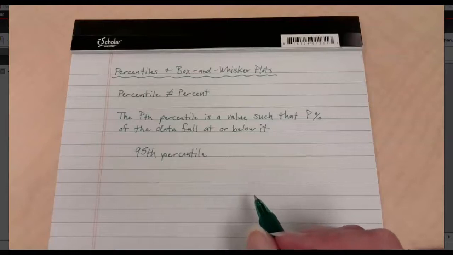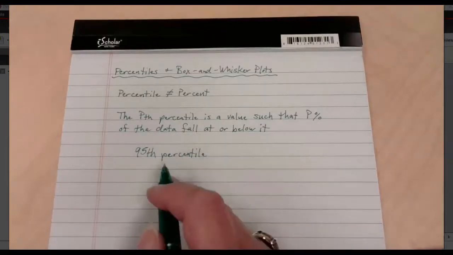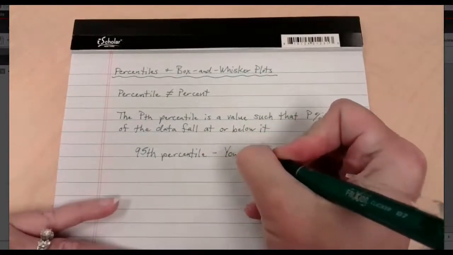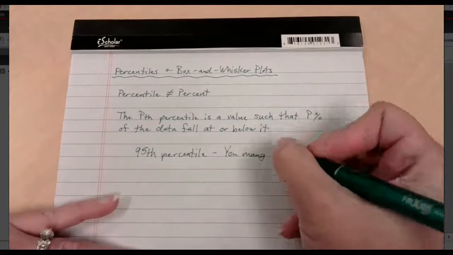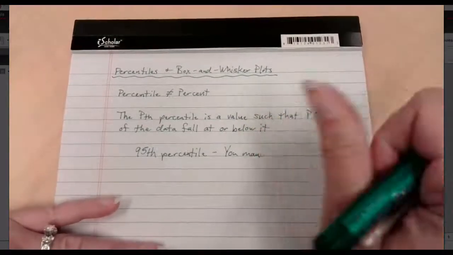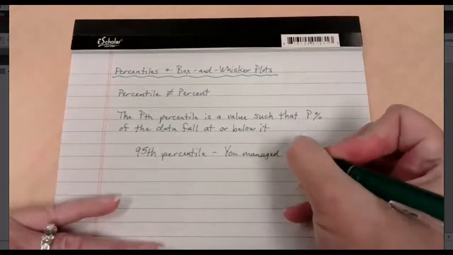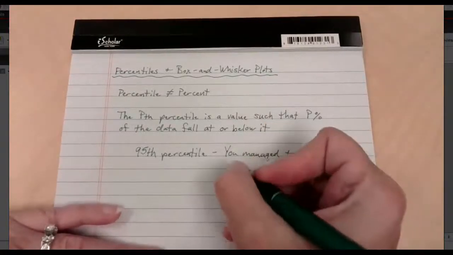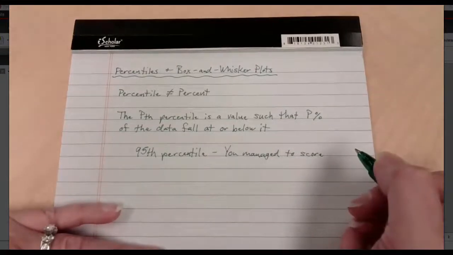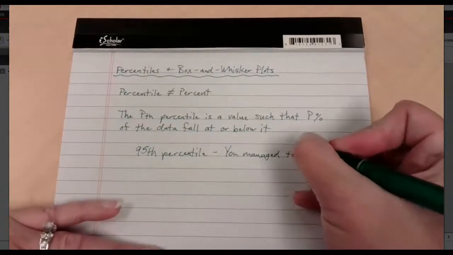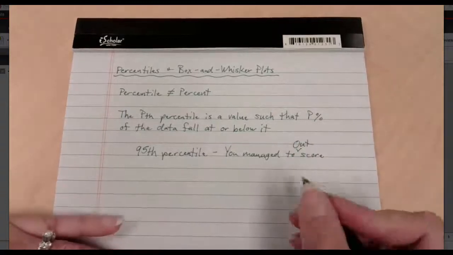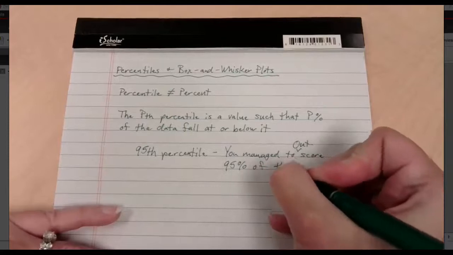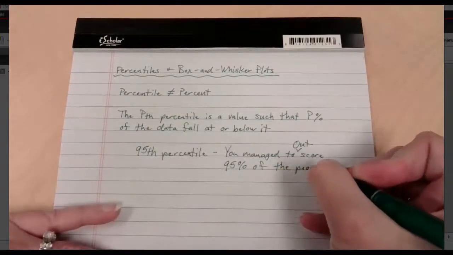That means out of all the people that took this test, you, if we're putting this in rough words, you managed to score, you know what? I'm going to make this even better. You managed to outscore, there we go. You managed to outscore 95% of the people who took the test.